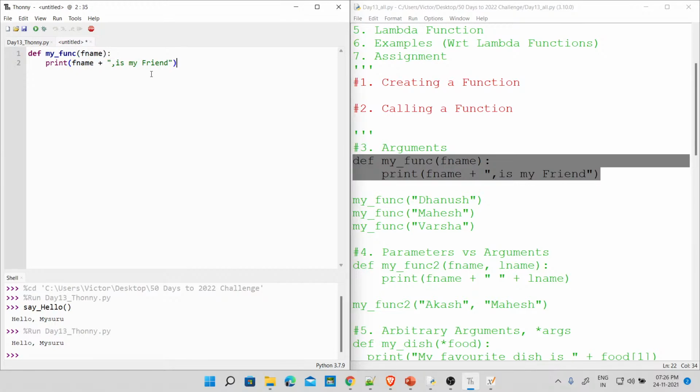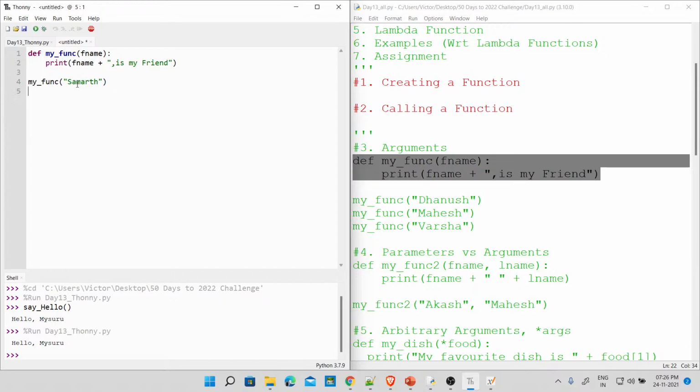Yes. So let me take names now. So I need to say my underscore func. Okay, so I will take first person. Okay, always use this to separate the code blocks, right? So we know, okay, fine, this is what we are doing there, and this is that. So I'm going to take first person. Who was the first that joined this class? Samath is my friend. Let's say M-A-R-T-H. Samath is my friend. Now I can call it.